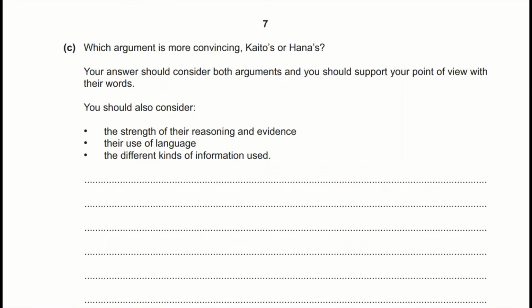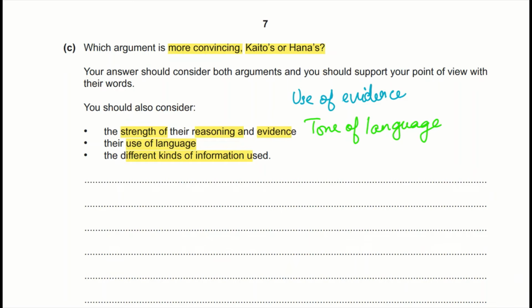Okay, we have question 3c. This is the kind of question where they ask which argument is more convincing. So you have to consider the strengths and weaknesses, reasoning, evidence, use of language, different kinds of information. So you can consider the use of evidence, the tone of language, and where the evidence is brought from.